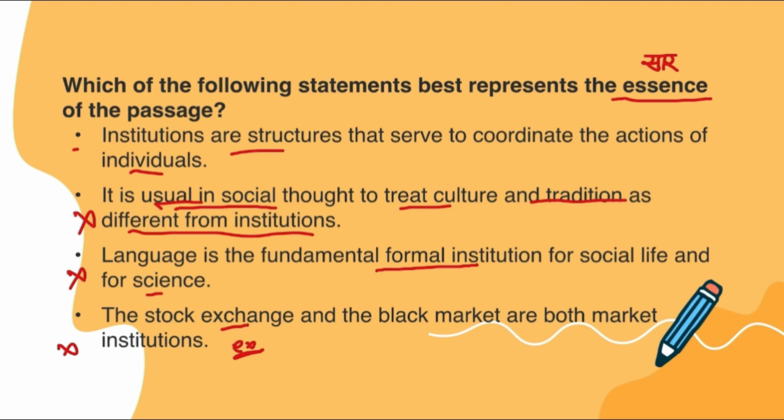So social actions are what? Actions of individuals, right? Society is made up of individuals. So by direct connotation, we can say that this exists in each and every part of the passage, directly or impliedly. So this becomes the answer that we are looking for.